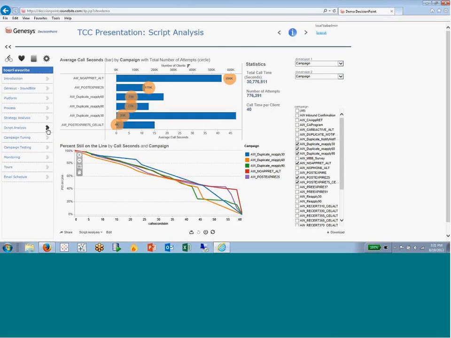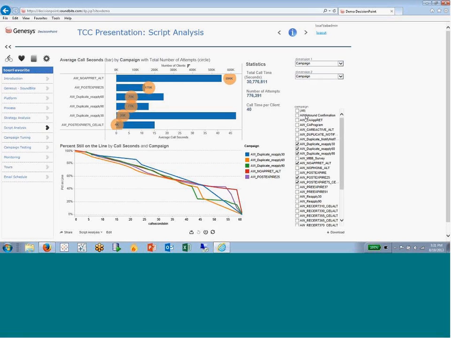But then once they get to a certain point, they're staying on the line for a long time. So what is it that's being said, say, at 40 seconds that we might be able to pull back earlier on? Is it something that's very important to the message that we want people to hear? So we are allowed to make some changes not only to the strategy of when we call or how we call, but then what do we say once we get someone on the line? And likewise, we might want to slice that in many different ways.